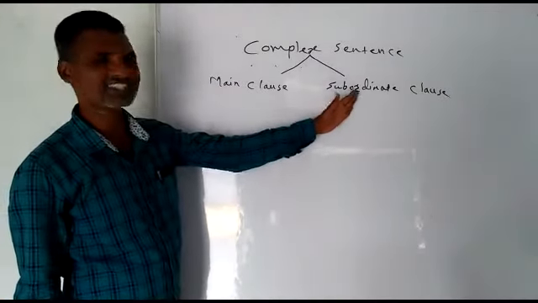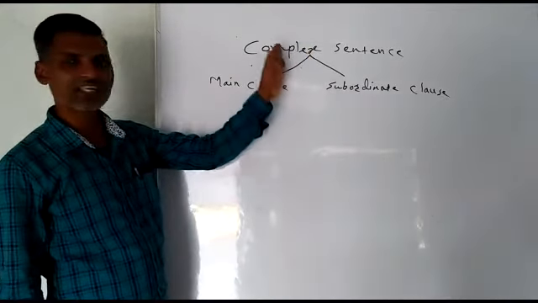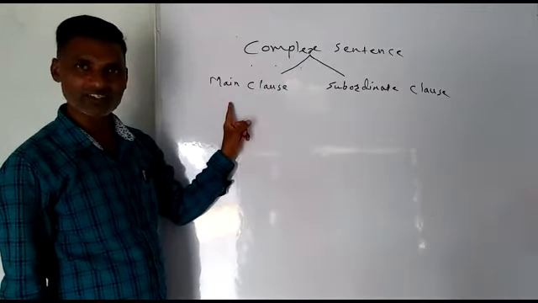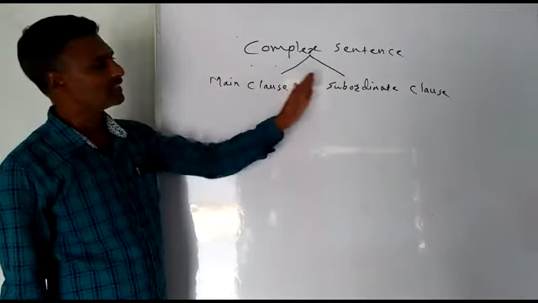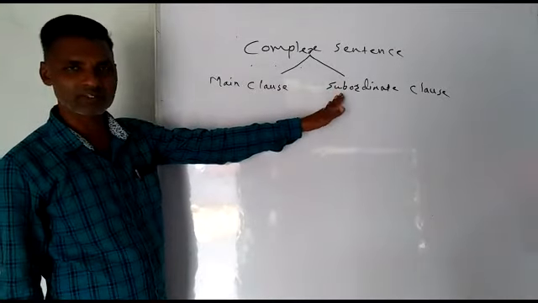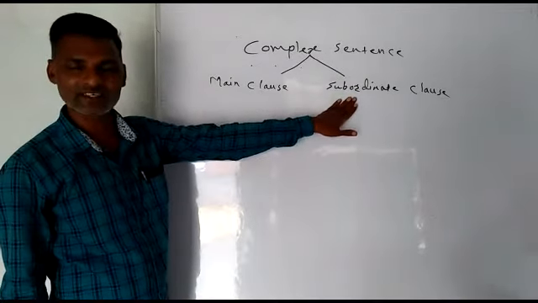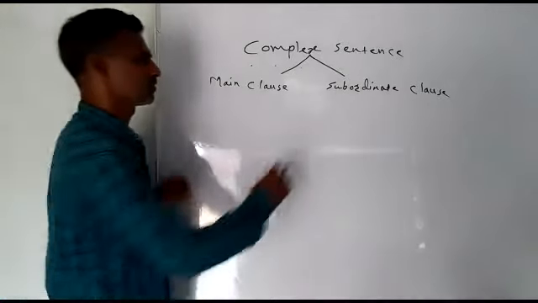We are interested in subordinate clause. Because I told you, in any complex sentence there is only one main clause and there may be one or many subordinate clauses. Again, these subordinate clauses have types. They are of three types.